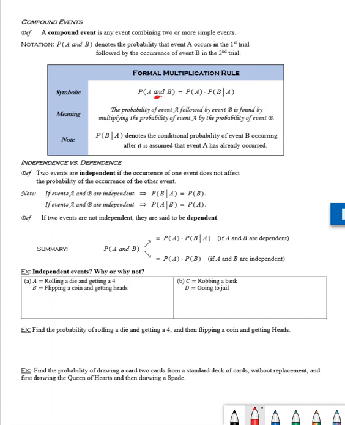Now, very similar to when you saw a little while ago the probability of event A or event B taking place, we had a formula for that where we had to subtract out the probability where those two events were occurring together. Very similar, we're going to have to test whether these events are dependent or independent.